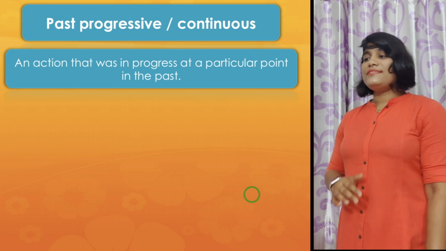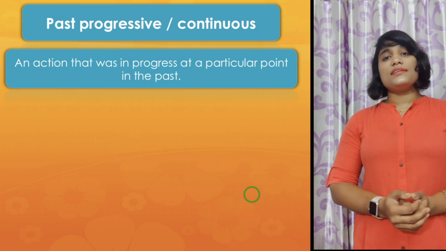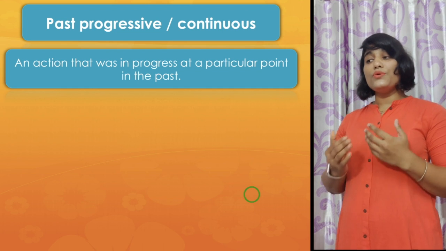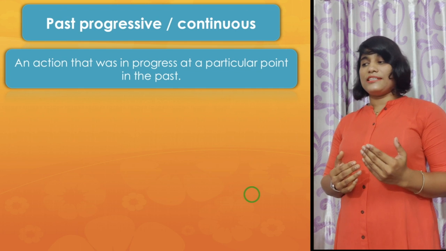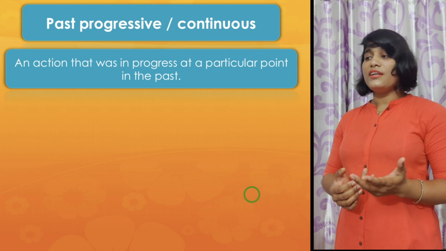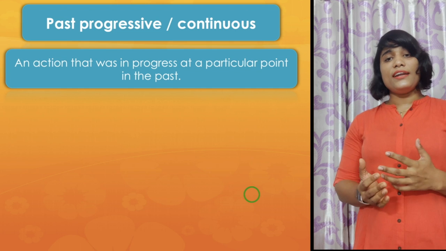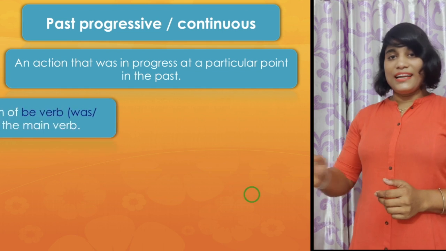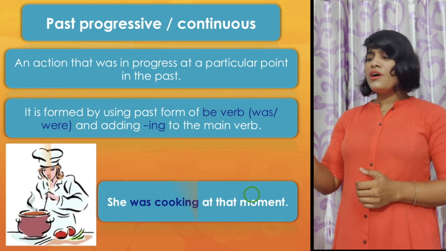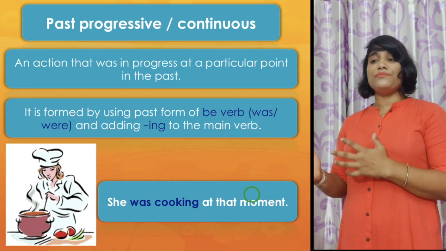Now, let us discuss the past continuous or past progressive aspect of verb elaborately. We use the past progressive aspect when we are talking about an action that was in progress at a particular point in the past. Let's see an example: she was cooking at that moment.